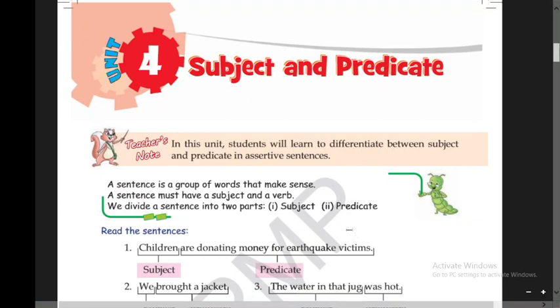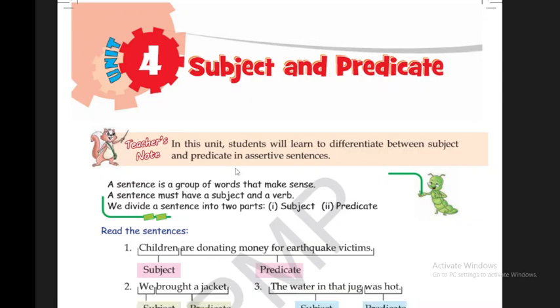Today we will discuss subject and predicate. We will start this chapter, subject and predicate. Now in this chapter you will get a clear idea about what is subject and what is predicate.